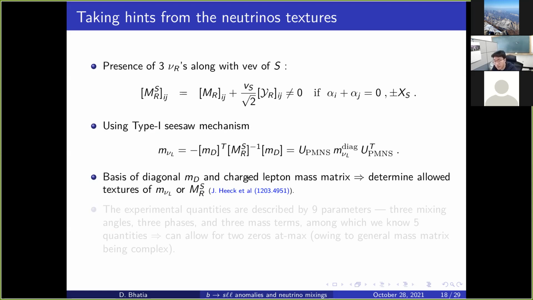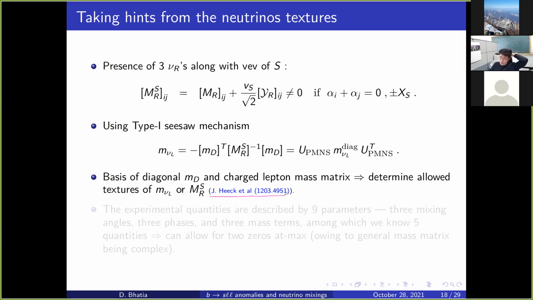Once we go to that basis, we can find the allowed textures of M_nu using the measured data, and the allowed textures of M_nu then feed into the allowed textures of M_R. And then the allowed textures of M_R help to constrain the symmetry combination of these charges, alpha_e, alpha_mu, and alpha_tau.